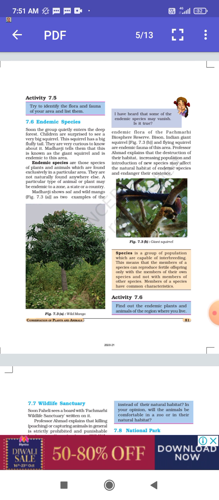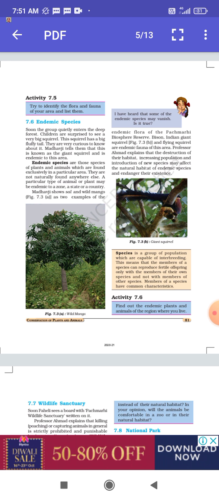Now, students, you all know that kangaroos are basically found in the Australian region only. You will not find them in any other part of the world. So kangaroo is an endemic species of which country? That is Australia. So we can say that these are those species of any animal or plants which are not found anywhere else in the world. They are naturally present in that habitat only, or in that place only. Now they can be endemic to a particular zone, or any state or any country.